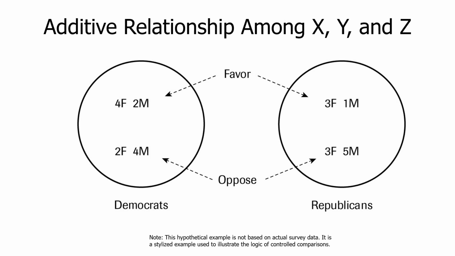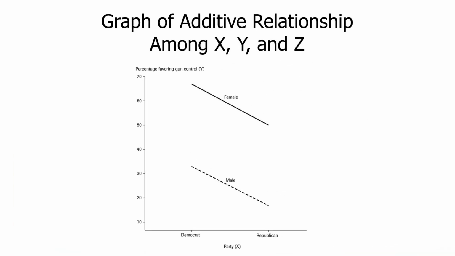The signature of additive relationships is that the effect of X on Y, in this case partisanship on gun control opinions, has the same strength and runs in the same direction for both values of the control. That is, it runs in the same direction because Democrats are more likely to favor control than Republicans, and it has the same strength because both effects are 17 points. There's a symmetry there to all additive relationships. Here's what the line chart looks like, and see how much more beautiful this looks than the spurious representation.